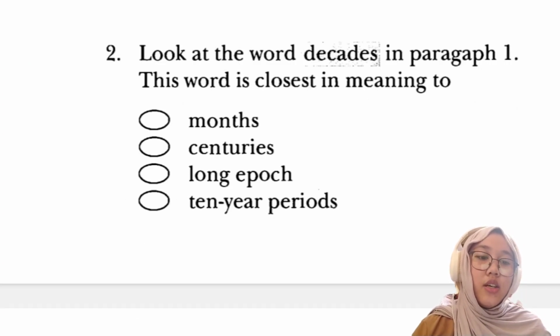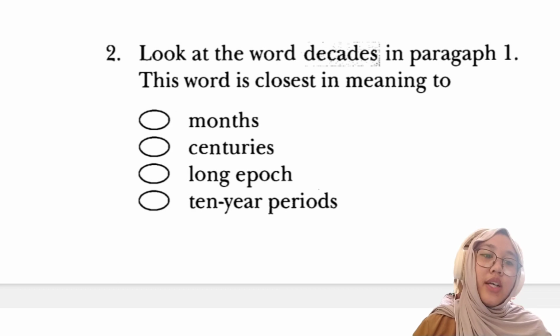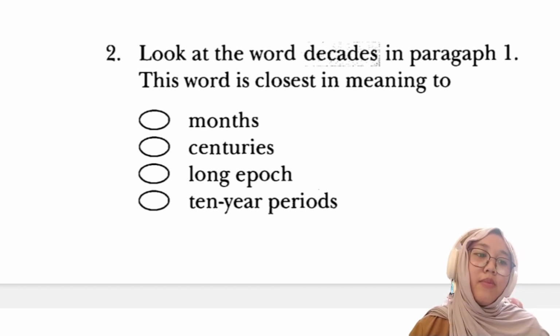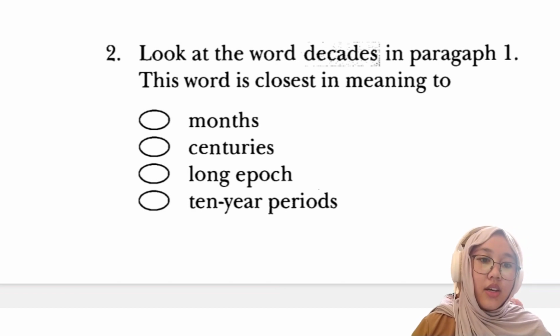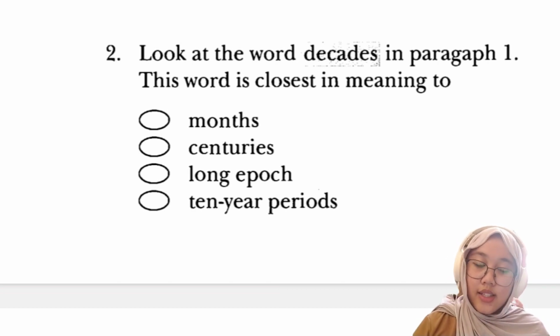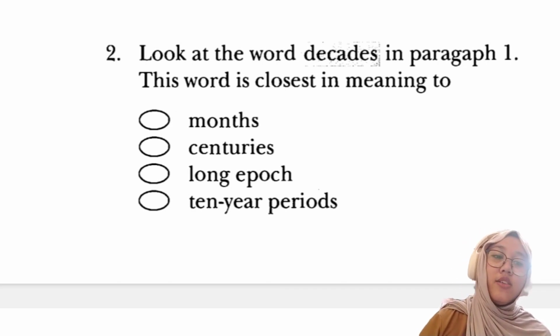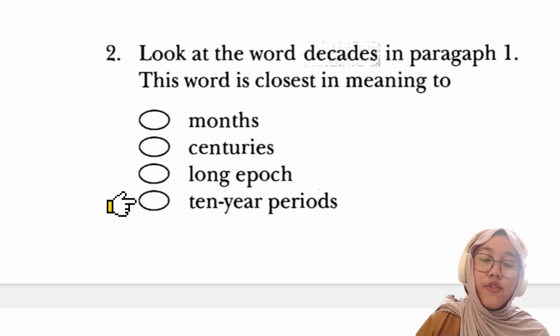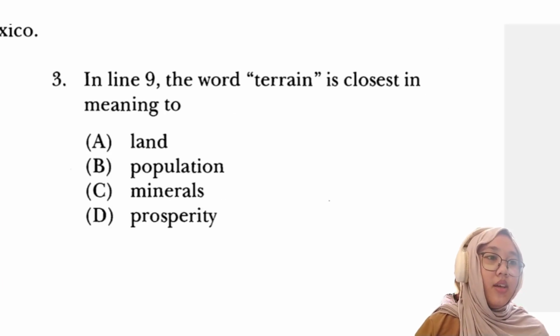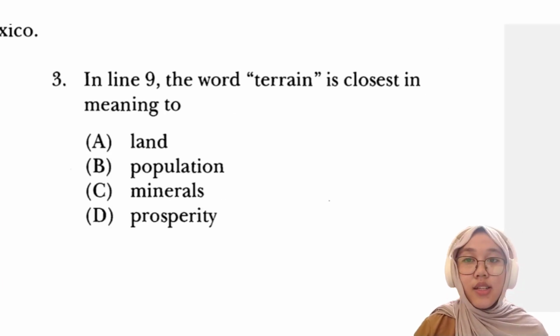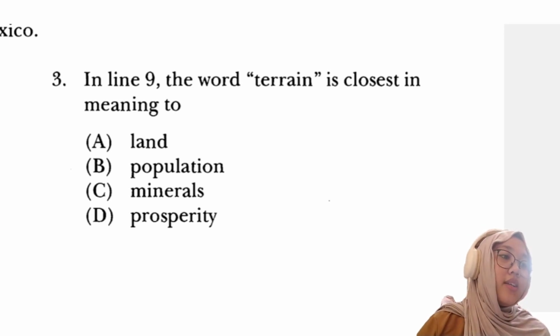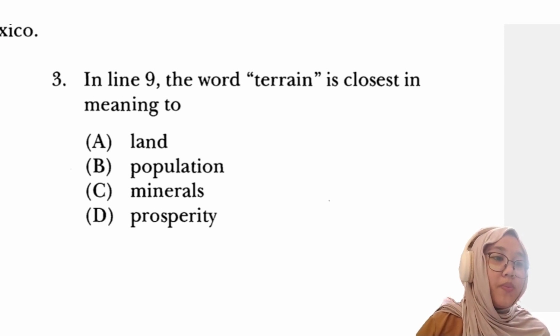And the second question, look at the word decades in paragraph 1. This word is closest in meaning to. Okay. Decades, simply, it means a period of 10 years. So the closest in meaning is 10-year periods, or the fourth option. And the third question, in line 9, the word terrain is closest in meaning to.